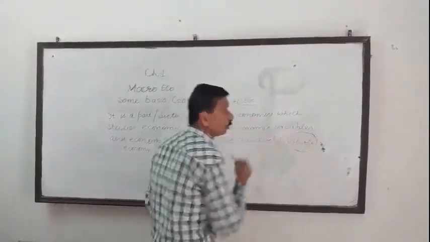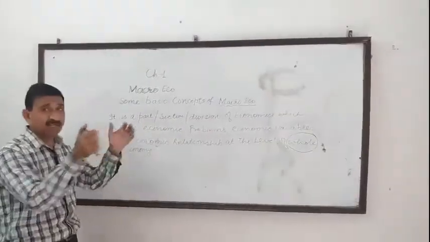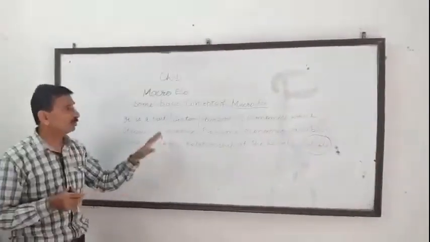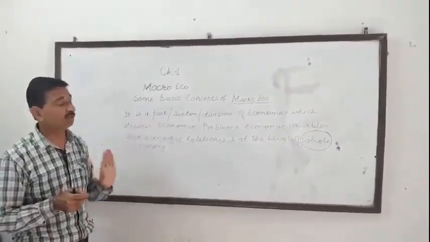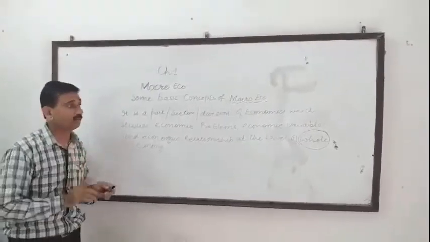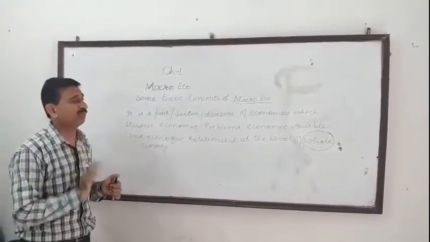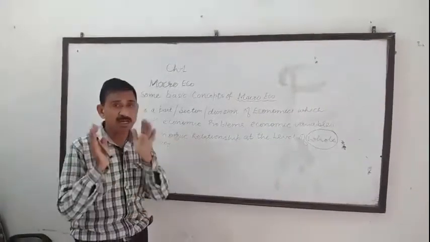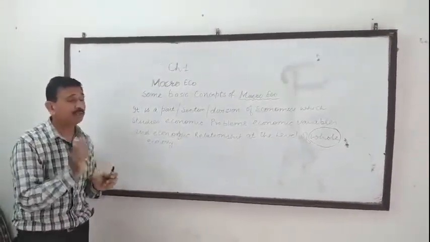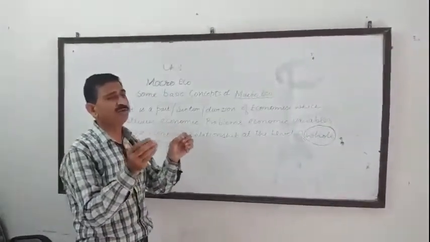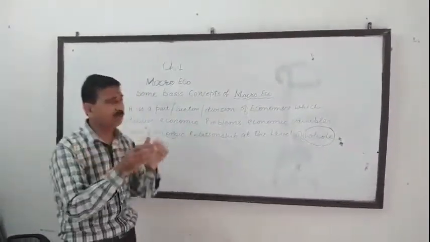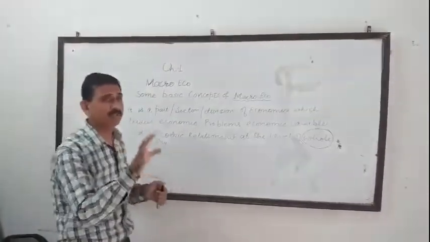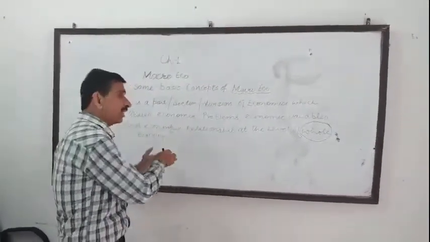The main thing is whole, means at aggregate level, at the level of the whole country, the whole nation, the whole economy. So before going into the concepts used in macroeconomics, try to understand what macroeconomics is. For example, if the question is about the demand of one person, it is not the demand of the whole country or the whole nation. We are only talking about the demand of one person, saving of an individual, consumption of an individual. These are the part of micro.